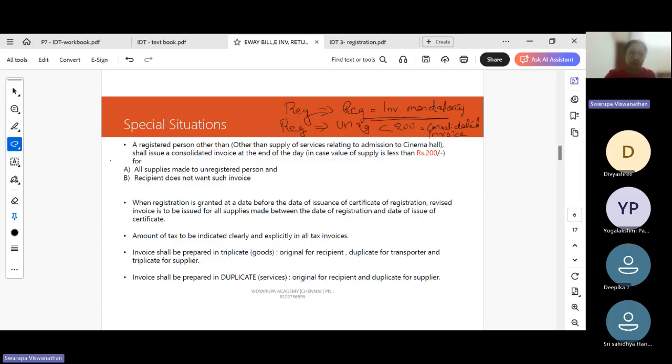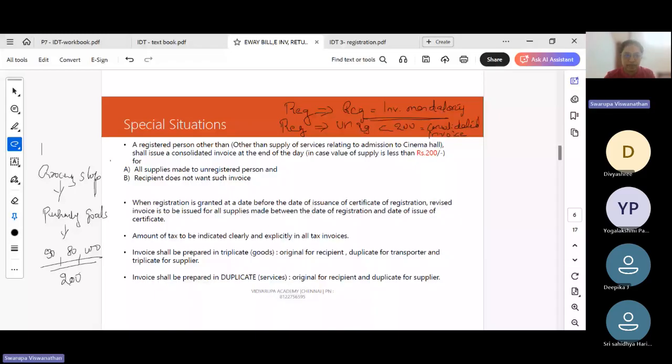If you take a grocery shop, I'll give that example, there will be many unregistered people purchasing goods. Each invoice will be around 50 rupees, 80 rupees, 100 rupees, so up to 200 rupees.